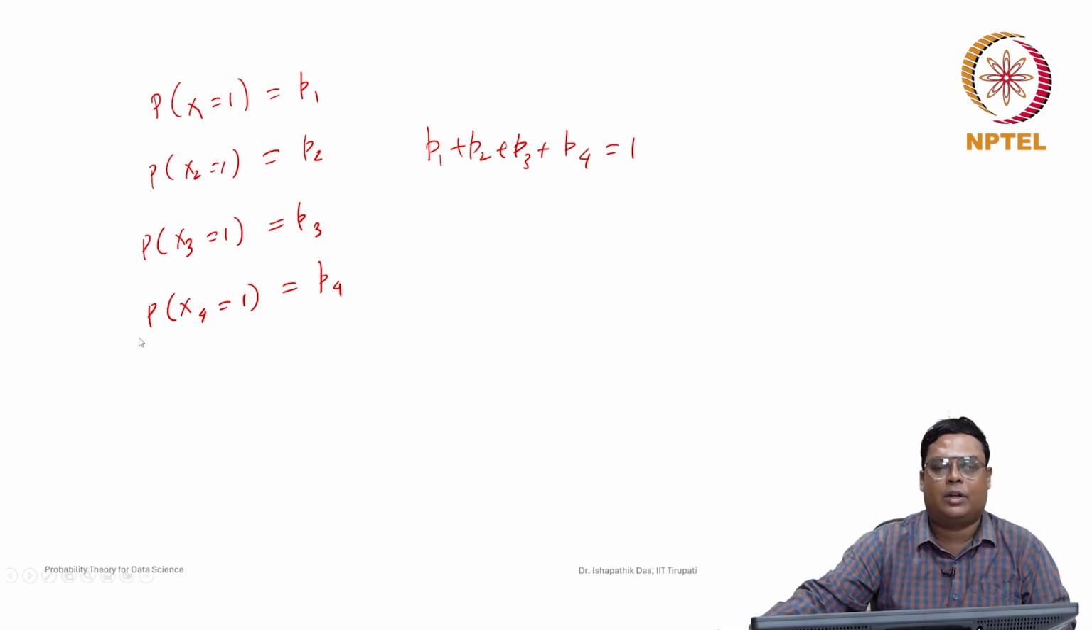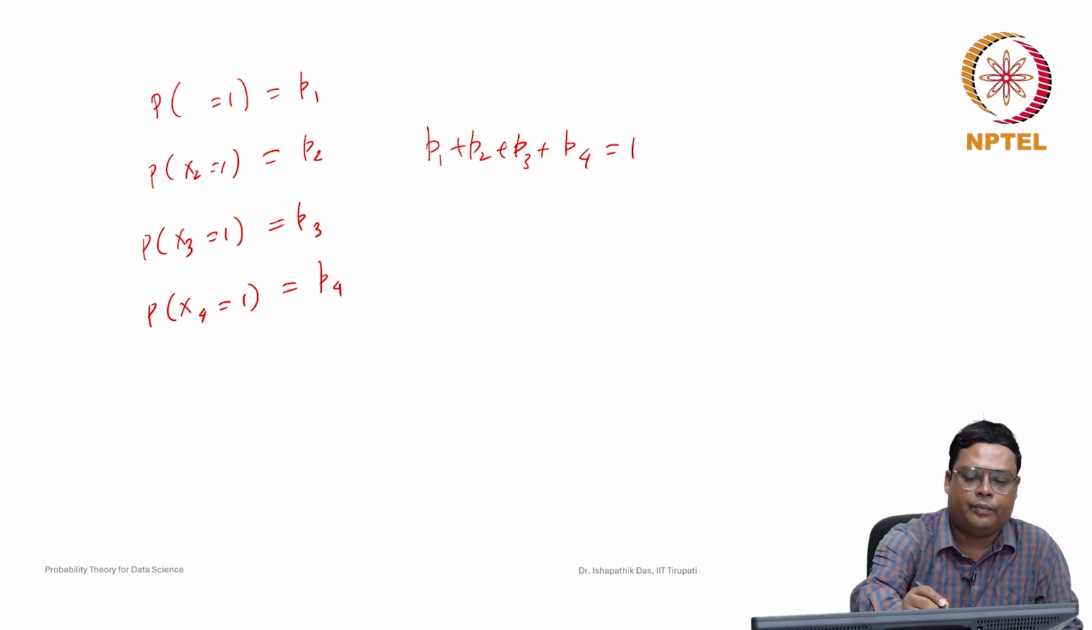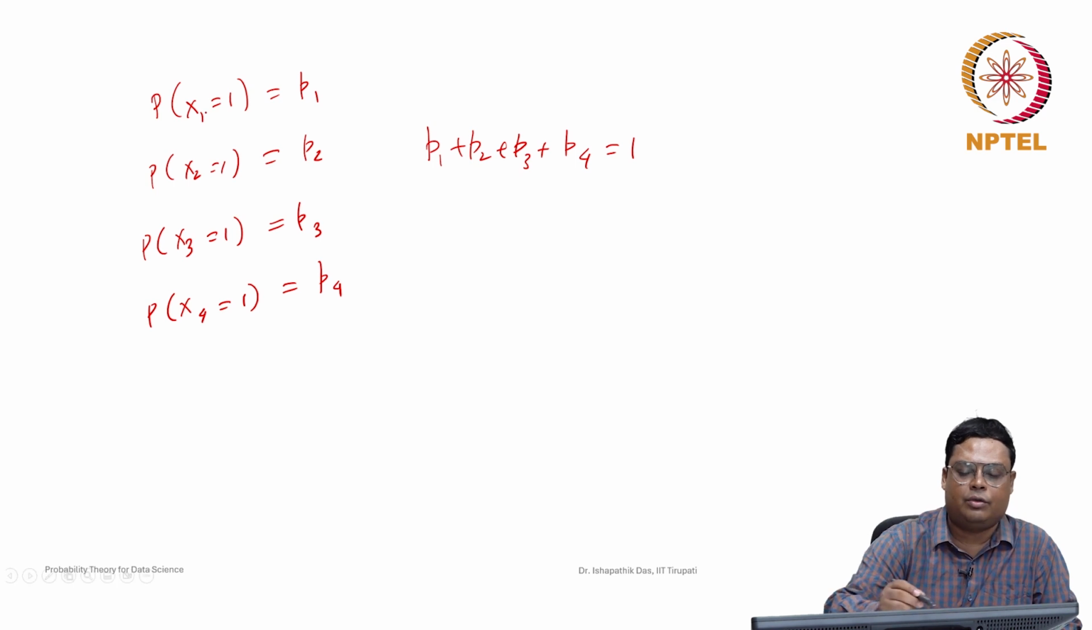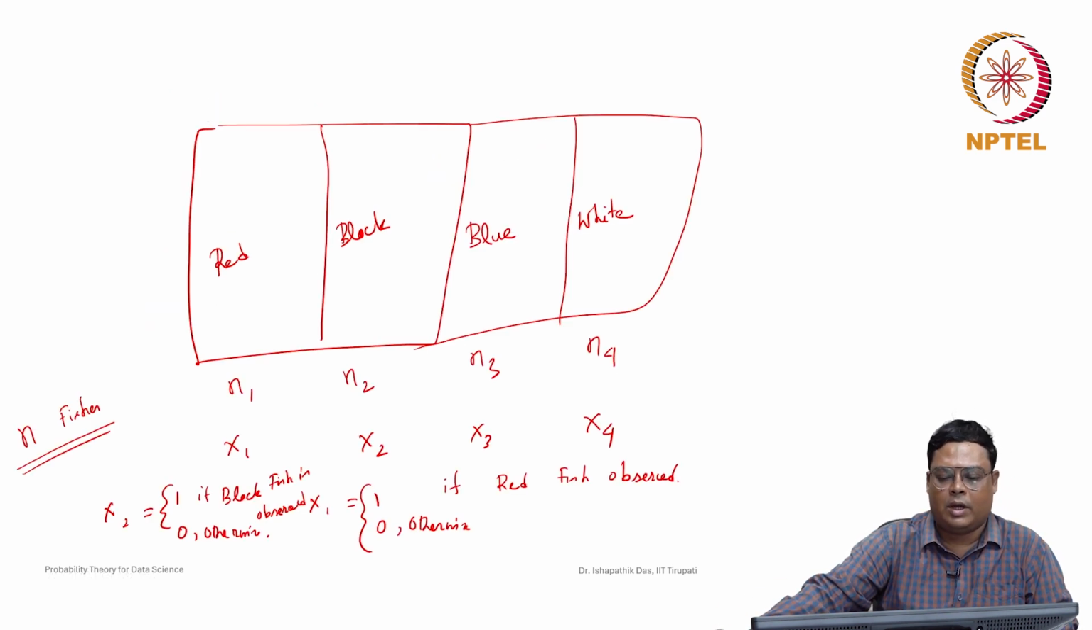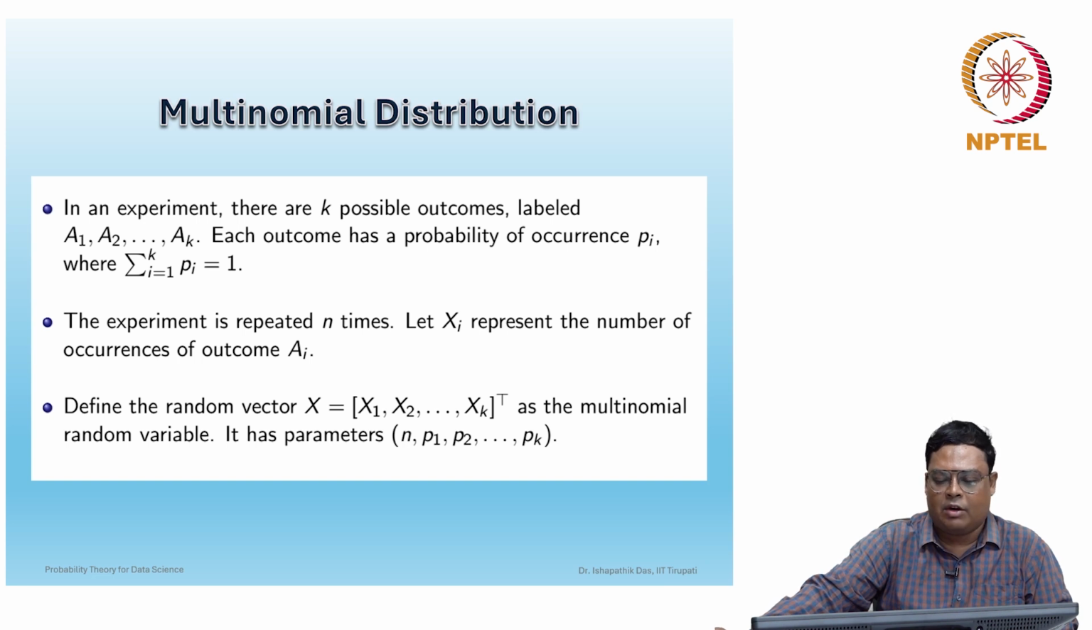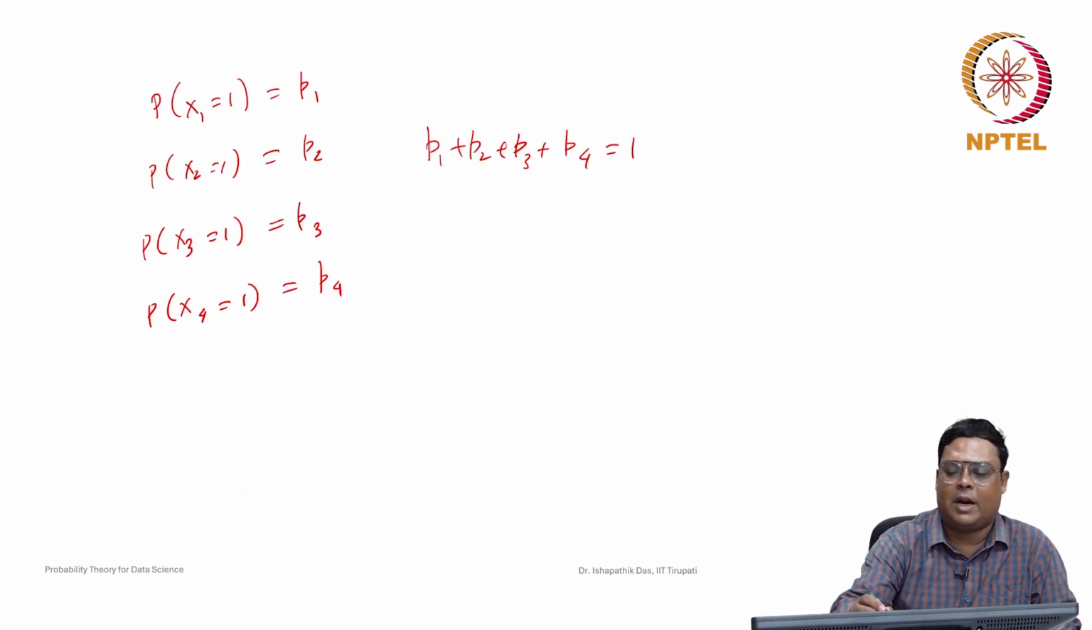So x1, x2, sorry, this is x1 is equal to 1, x2 is equal to 1. So now P1 plus P2, P3 plus this should be equal to 1, and define the random variable x as the multinomial random variable. It has parameters like this. So this is known as a multivariate random variable. This vector x1, x2, here actually four variables only, x1, x2, x3 and x4.